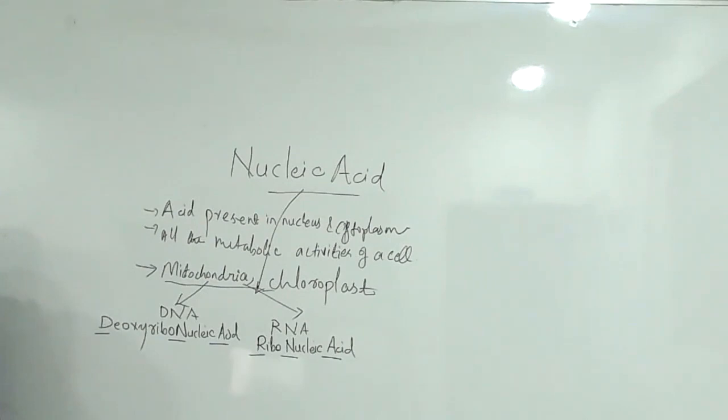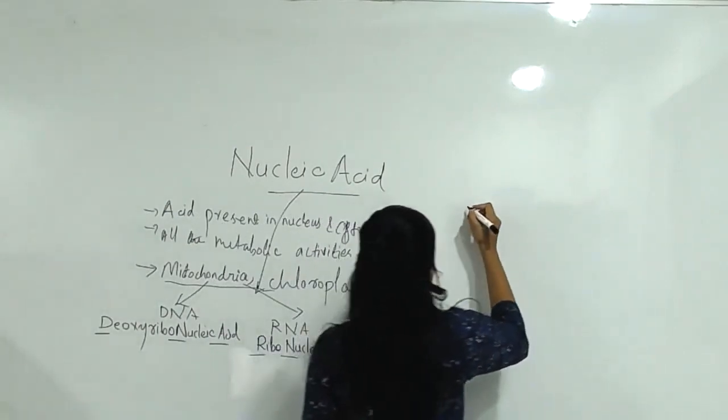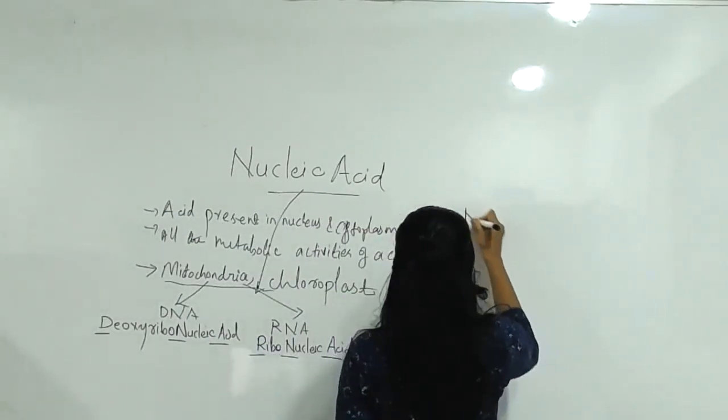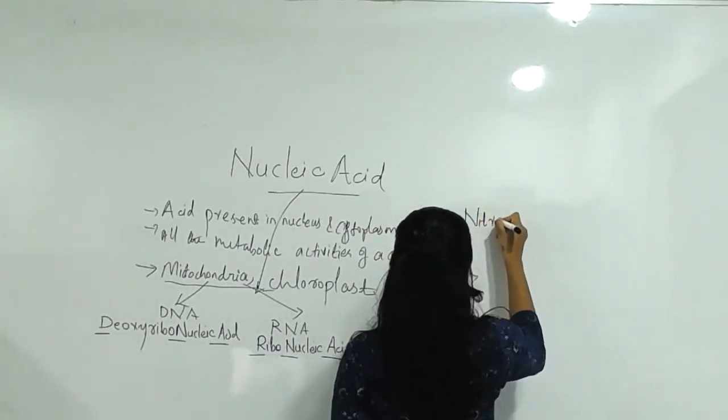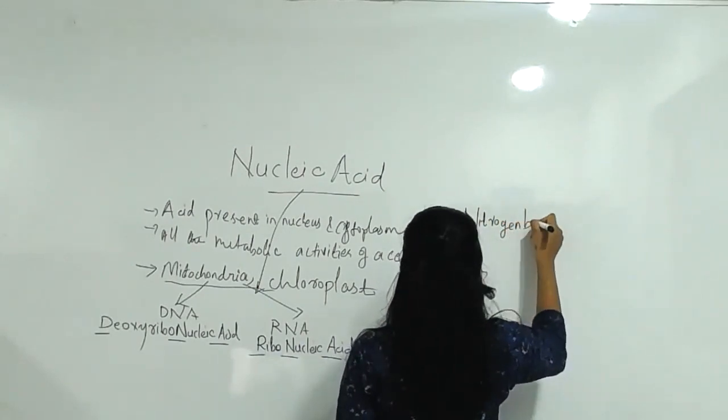Then look, students, here we can see that nucleic acid is containing nitrogen bases and sugar. In nucleic acid, it is containing a nitrogen-containing base. You know, acid, base.